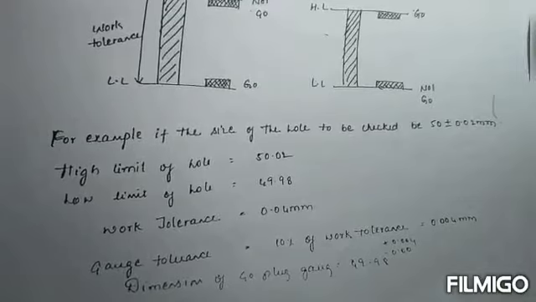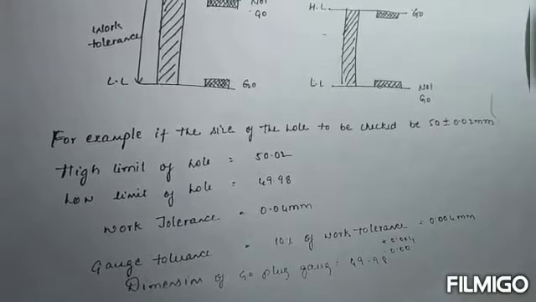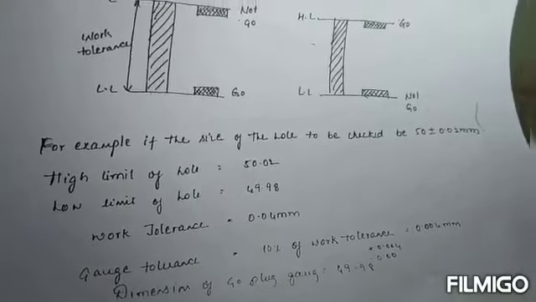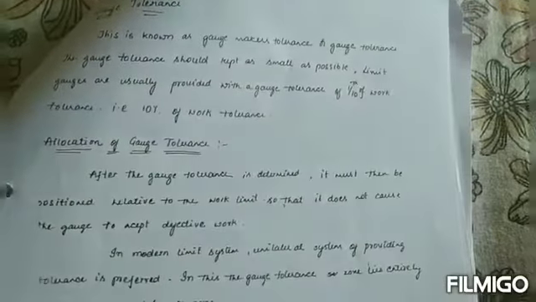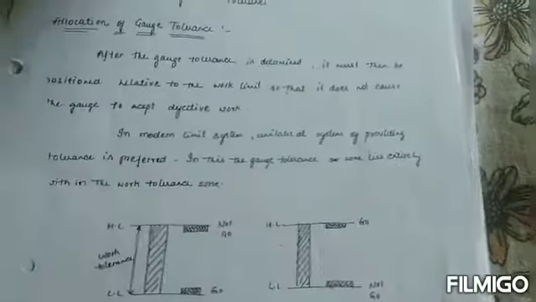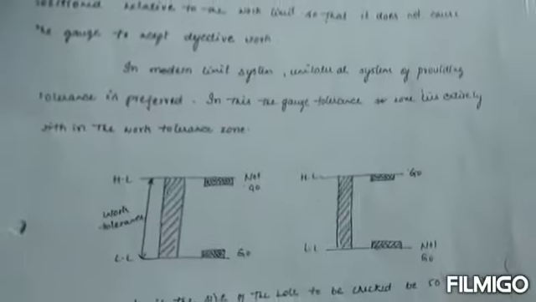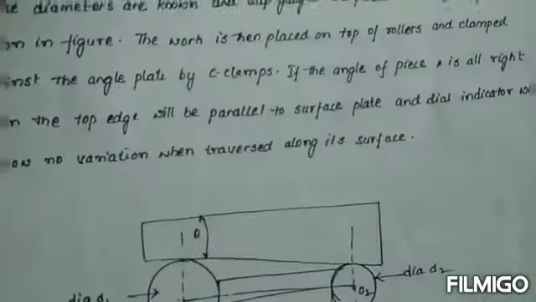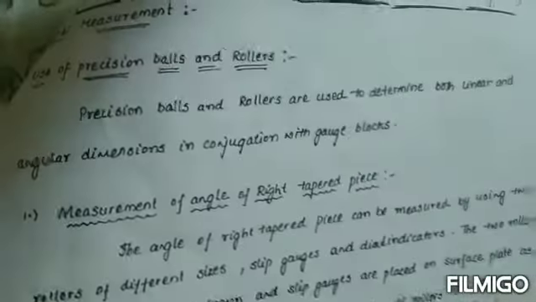Like that, you calculate the dimension of the go plug gauge as 49.98 plus 0.004 and minus 0.000. This is the lower limit. This is the gauge tolerance which we take in the systematic production of materials. Next we are talking about taper measurements.